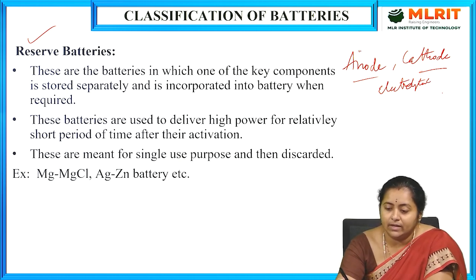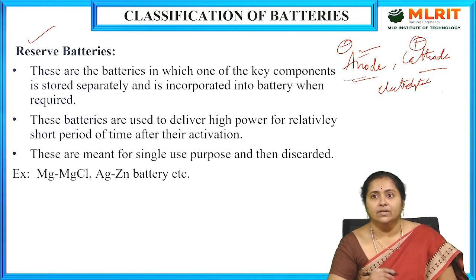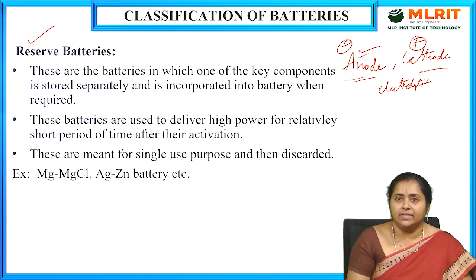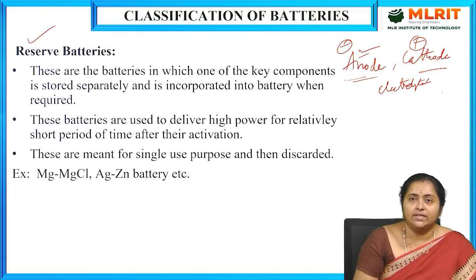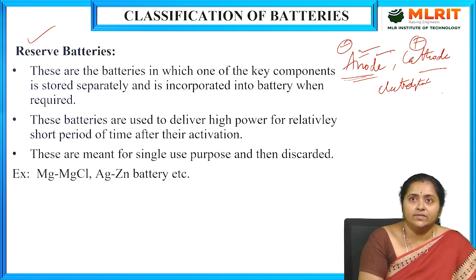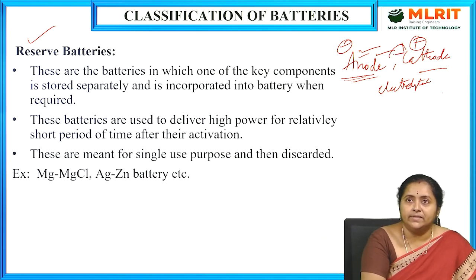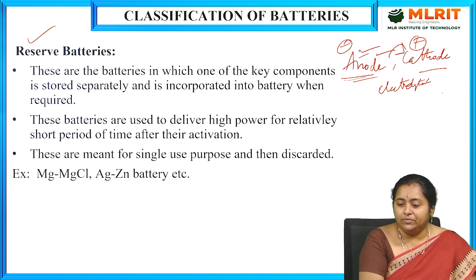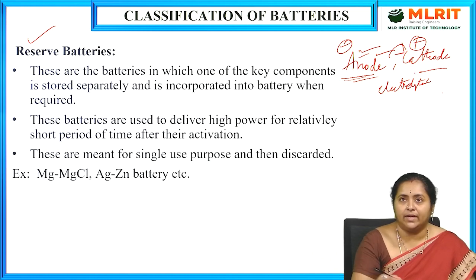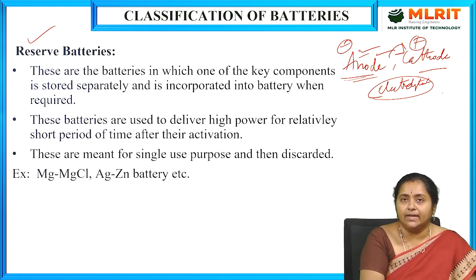The anode carries a negative charge, the cathode carries a positive charge, and always at the anode oxidation takes place. The metal placed at the anode undergoes oxidation, thereby converting into its own ions. For example, if I take zinc, by losing 2 electrons it converts into Zn2+. Likewise, whatever metal is taken at the anode undergoes oxidation by losing electrons, and those electrons are gained by the metal placed at the cathode. So electrons flow from anode to cathode. For this to take place, the electrolytic solution plays a major role, acting as a medium.